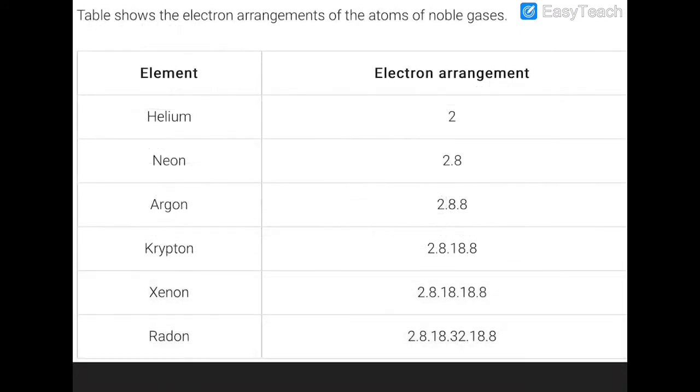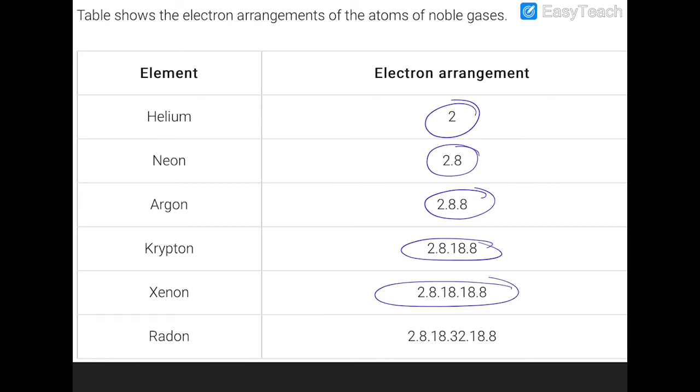Now we have to look at how the electrons are arranged. In the case of helium, there are 2 electrons. In the case of neon, 2 and 8. In the case of argon, 2, 8, 8. In the case of krypton, it is 2, 8, 18 and 8. In the case of xenon, it is 2, 8, 18, 18 and 8. And in the case of radon, it is 2, 8, 18, 32, 18 and 8. So this sequence must be known to you because nowadays questions on the electronic configuration of krypton, xenon, radon are very important. Okay, sure about that?